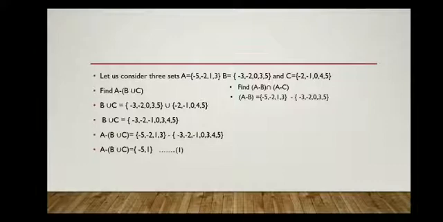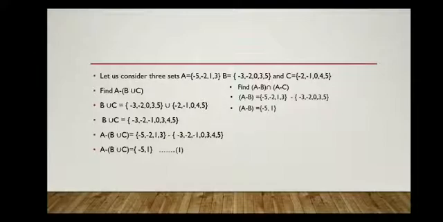Then minus 2 is there in both sets, so remove minus 2. Then 1 is there in A but not in B, so A difference B will have 1. Then 3 is there in A, but 3 is also there in B, right? So A difference B will be equal to {-5, 1}.